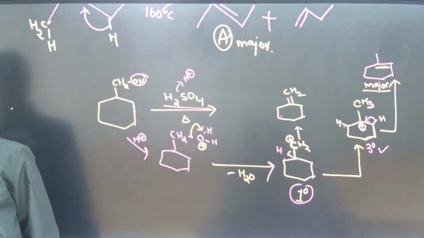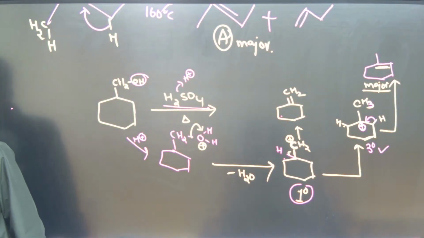After forming this positive charge, you just consider the beta protons here. This can be a beta, this can be a beta, this can also be a beta. So both of these are the same now. You can remove one of them, and that will generate a more stable internal alkene. Consider which of these two alkenes is more stable. This is the internal alkene, so it will be formed as major. That's it. So this is how you can decide which is major and which is minor in the reaction.